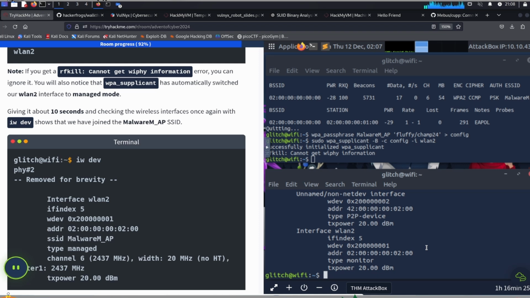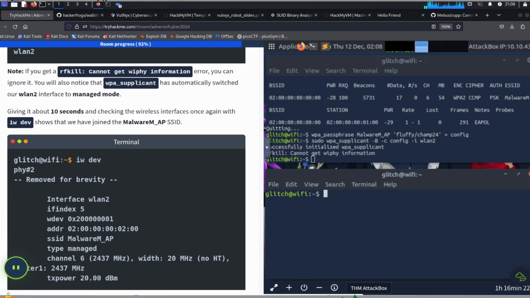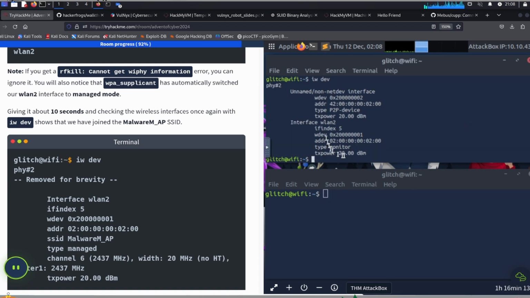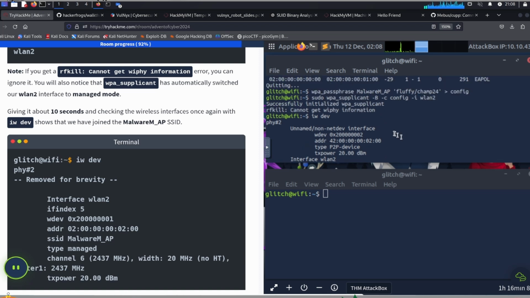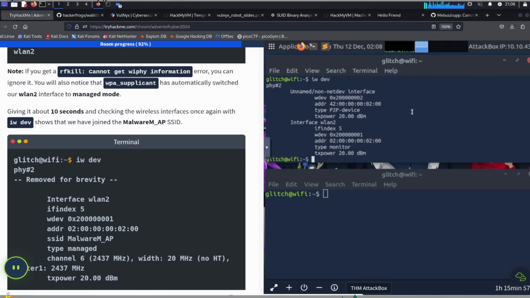Let's try that again. iwdev. Oh, we need to do it from the top one. iwdev. No? Did I? Maybe we need to give this command over here without the single quotes. So let's try that again. So we're going to give this command over here without the single quotes.